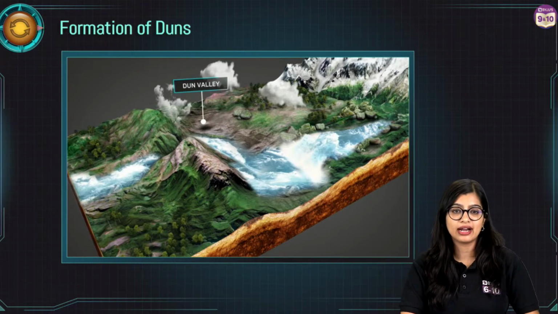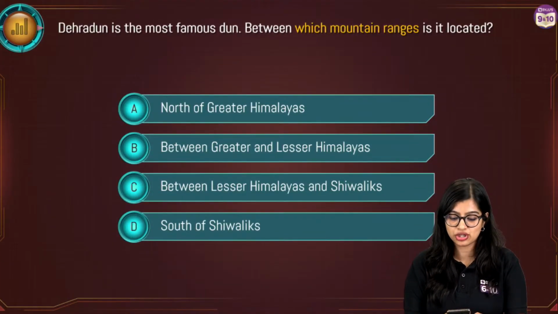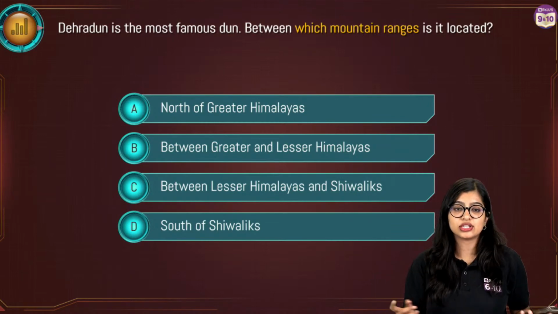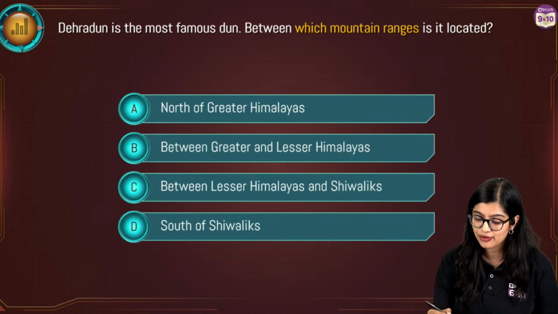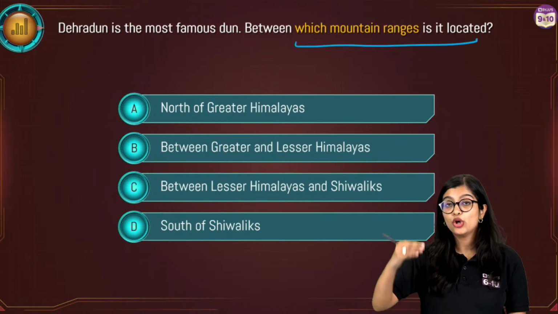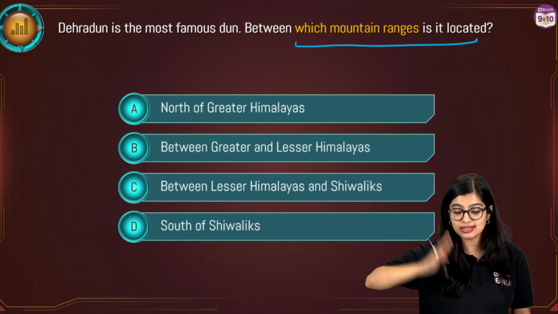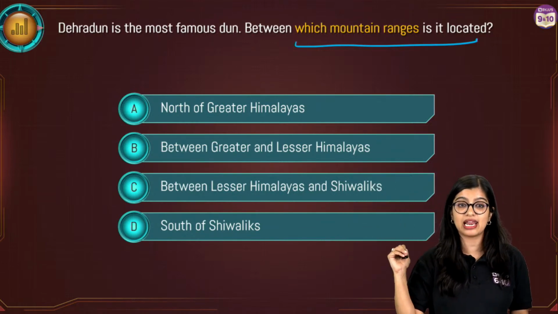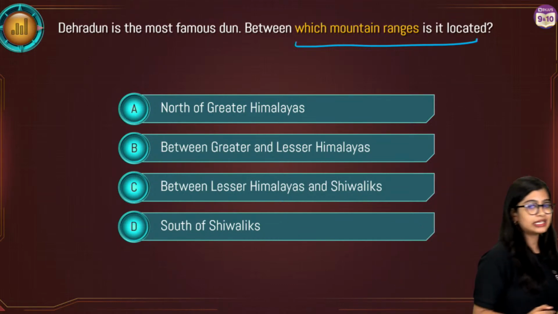So this is what we understand as this. So very quickly students, here's a quick question for all of you, right? I want you to tell me, Dehradun is the most famous dun. Between which mountain ranges is it located? North of the Greater Himalayas, between Greater and Lesser Himalayas, between Lesser Himalayas and Shivaliks, or the south of Shivaliks? Yes? Very quickly students.